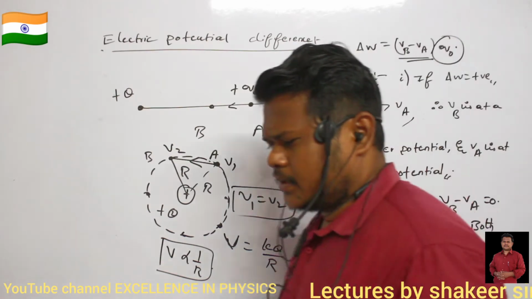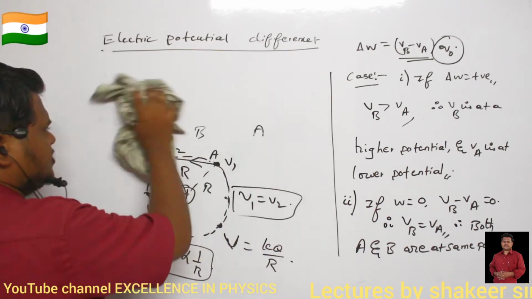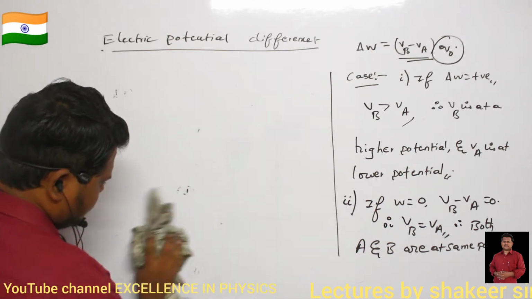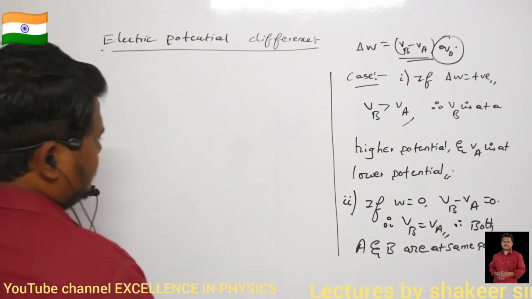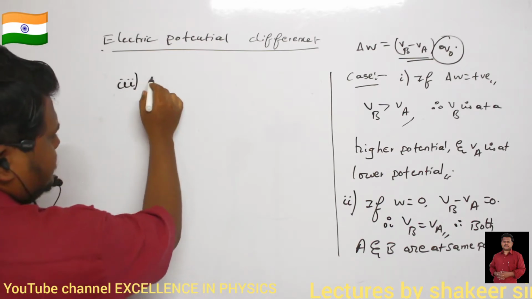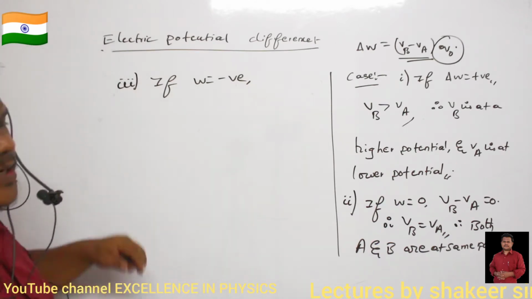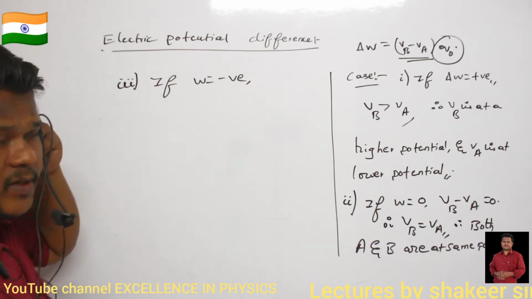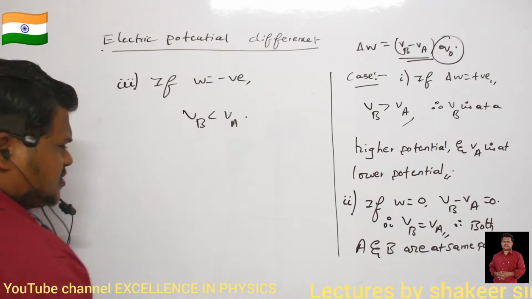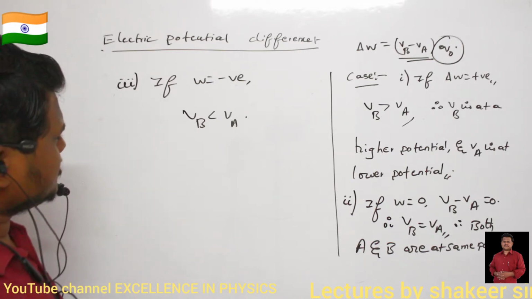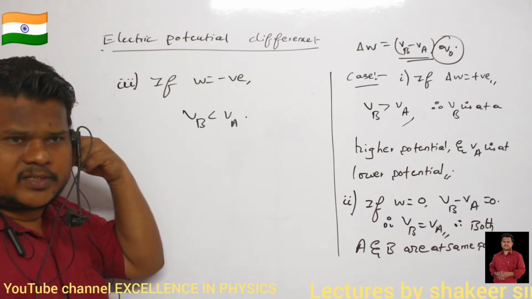So then we have case number 3 also. What is case number 3? Case number 3 is if work done is negative. Clear? Work done is negative. Then what is the meaning of this one? If work done is negative, it definitely means that VB is less than VA. It means we are moving a positive test charge from higher potential to lower potential. That is the meaning of this one.